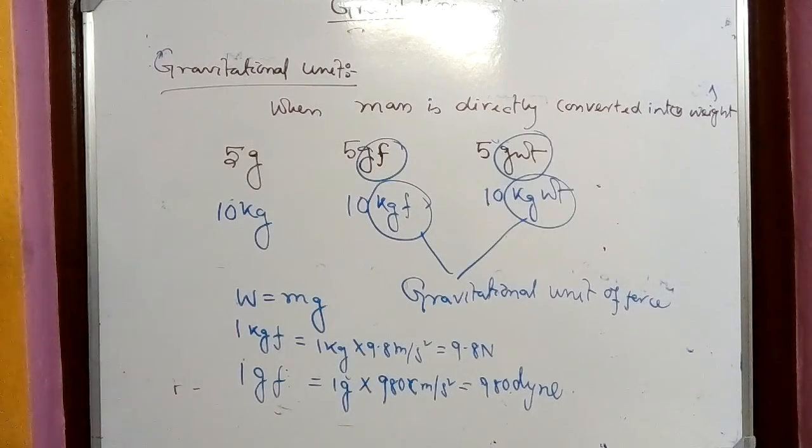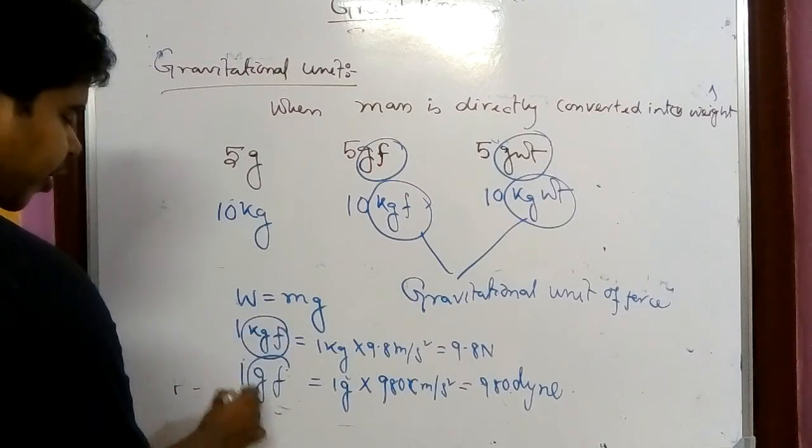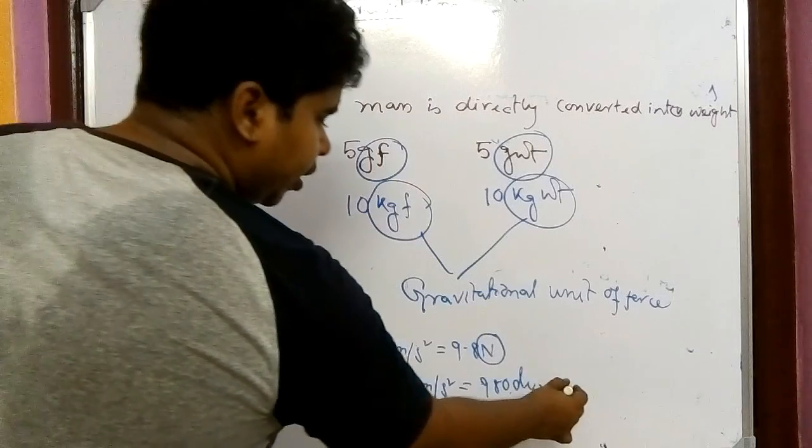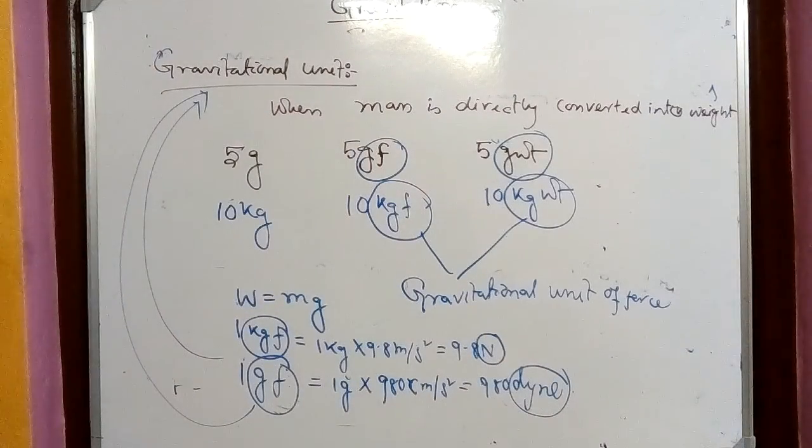One thing you have to keep in mind: these are not SI or CGS units. These all are gravitational units. Actually, Newton and dyne are the SI unit and CGS unit of force. So this is the relation. Directly we convert mass into weight, and that is known as the gravitational unit of force. So this is your theory. Up to here, it ends. So gravitation is ended. Try to understand it. If you read it carefully, I think you will get it. Thank you.